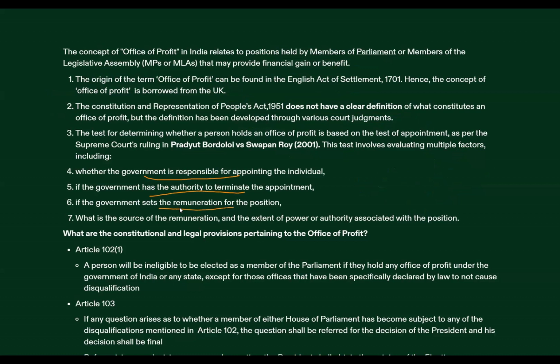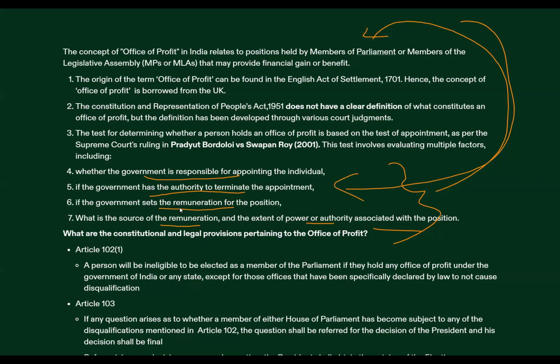If the government sets the remuneration for the position, what is the source of remuneration, and the extent of power and authority associated with the position. So if an MP or an MLA is holding any such position which satisfies these factors, then that office will come under office of profit.